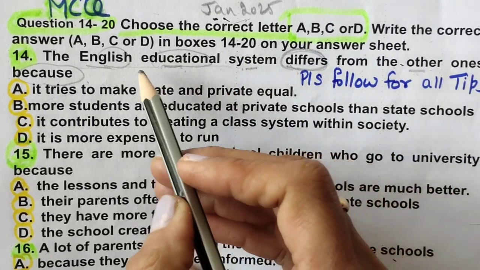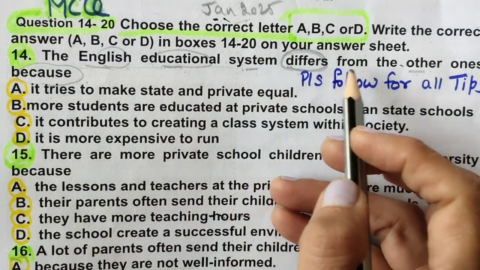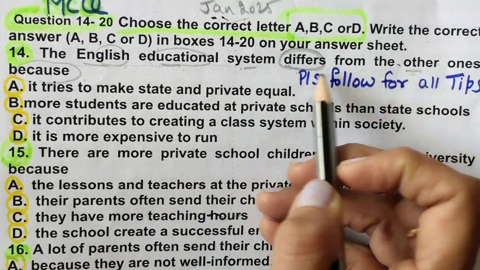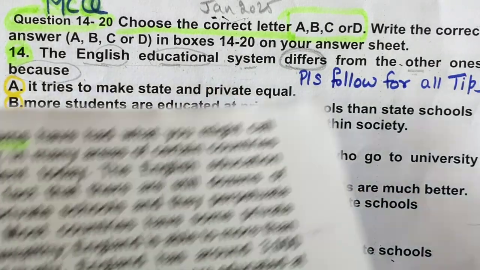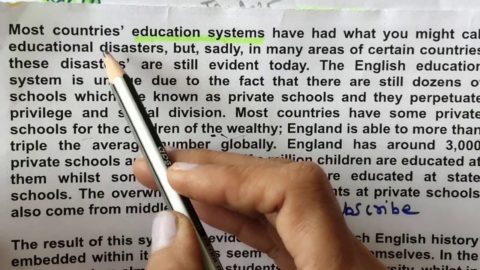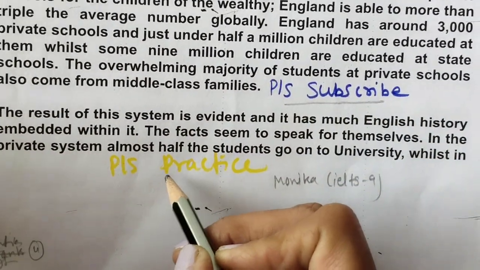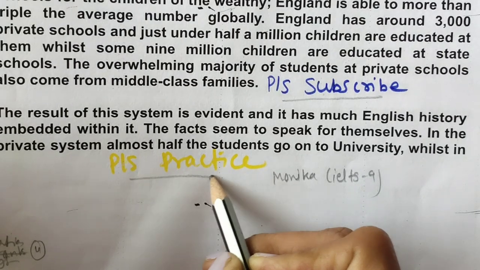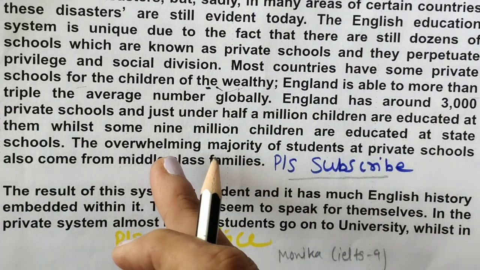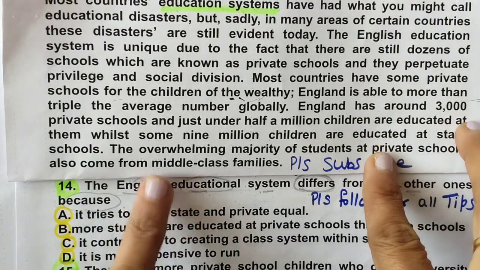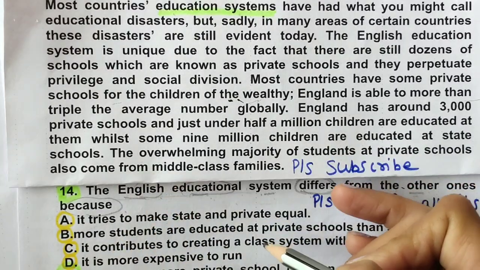I will show you. So we have taken English educational system and from other ones. Definitely the first type of question is this. We will look at the first paragraph only. Moreover, before that, do practice with me. I will be showing you the paragraph and the question also. Now hopefully you can see the full reading paragraph along with the first question.